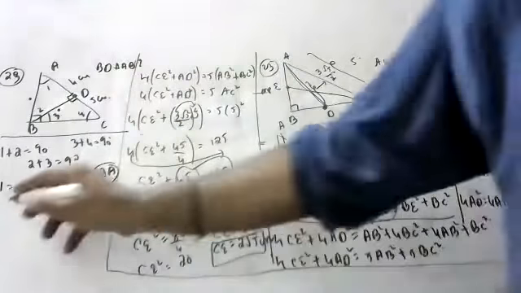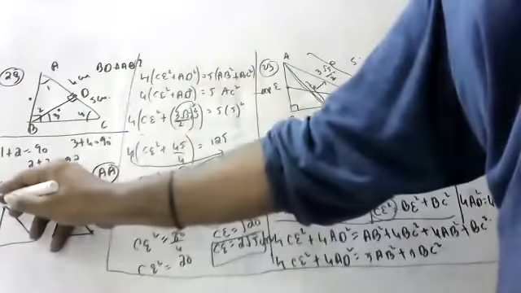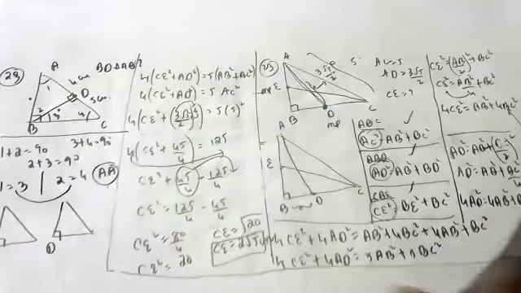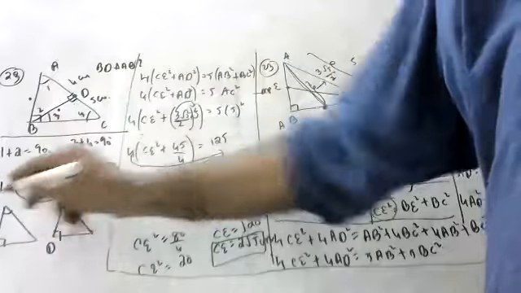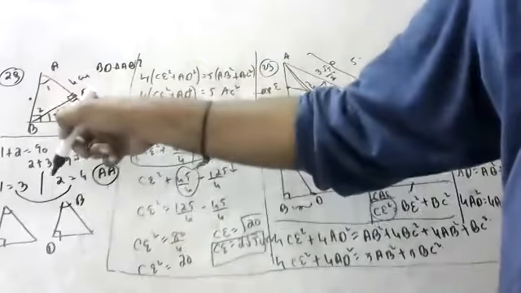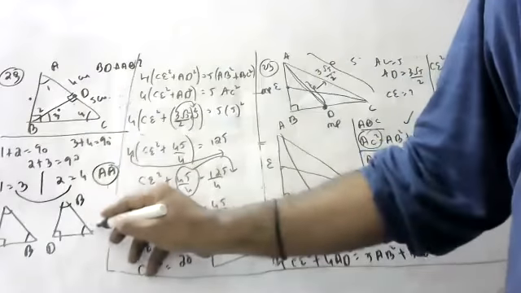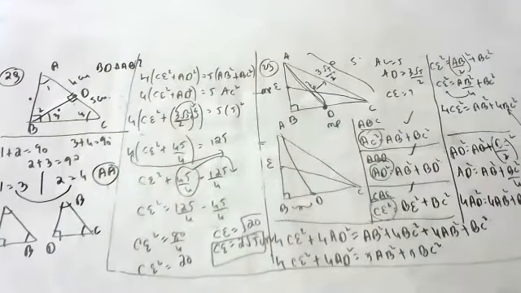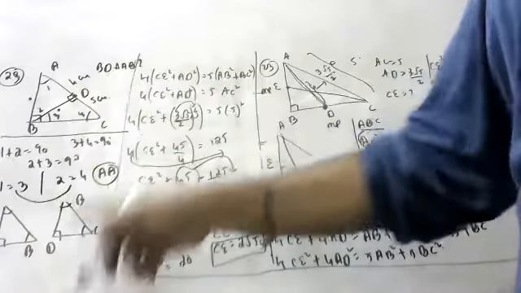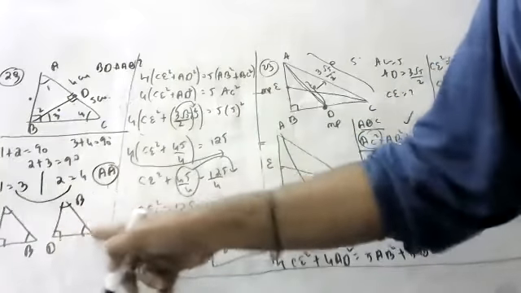How they are similar, I will show you. Please listen carefully. If you don't listen, you will never understand. Children, which angle is 90 degrees in both of them? D only. In both of them, D is 90 degrees. Here A is equal to here 3, and here 2 is equal to here 4. Now, AD is how much, children? 4. BD is how much? We don't know. And AB is how much? We don't know. CD is how much? 5.